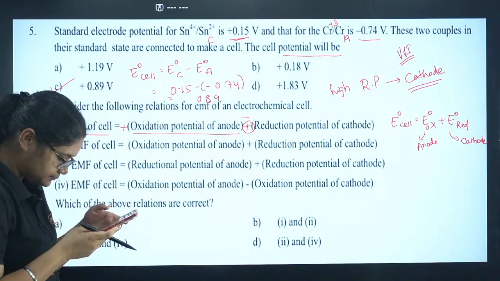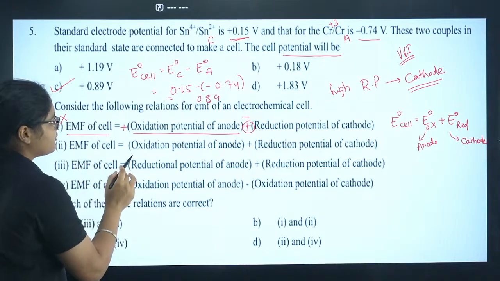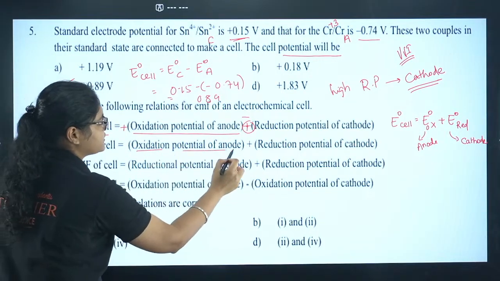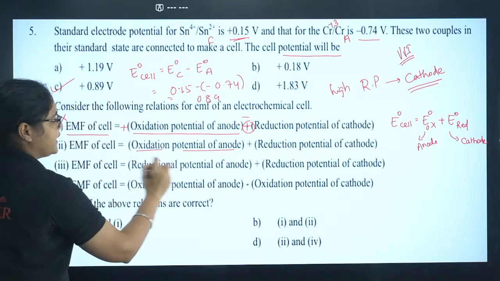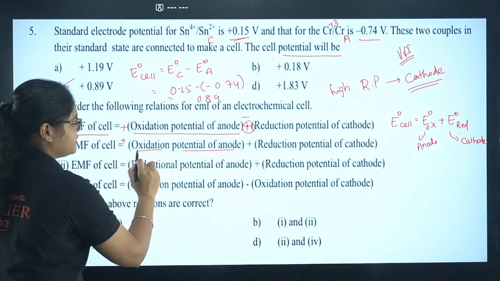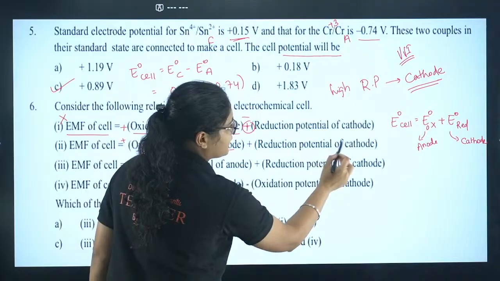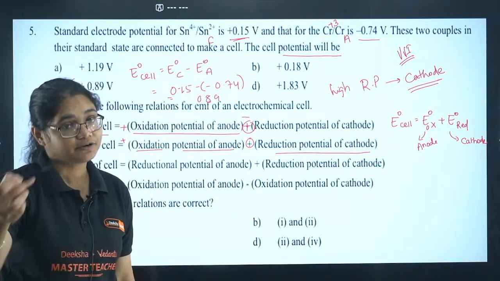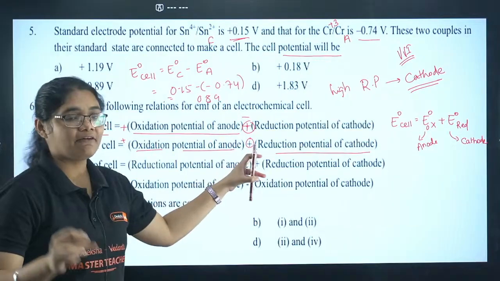Next, EMF of the cell is oxidation potential of anode, again the anode undergoes oxidation, so its value has to be positive, this part is correct. And plus reduction potential of cathode, yes, the cathode undergoes reduction, so that is why here also I will have a positive sign.